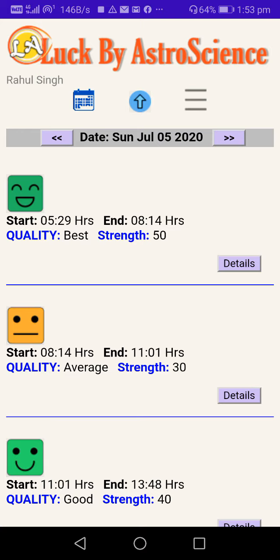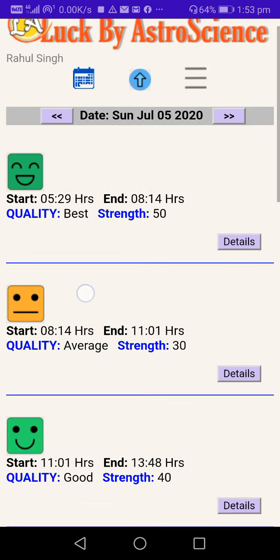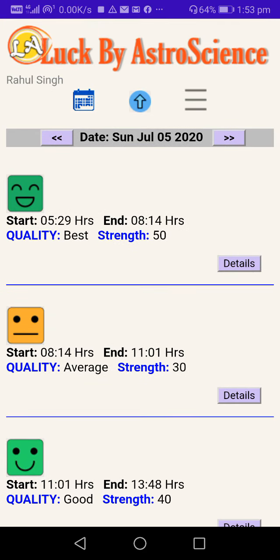Now this is categorizing the times. This is showing the sunrise time in the current location. Now I am presently in NCR, Ghaziabad, India, so this is almost Delhi.